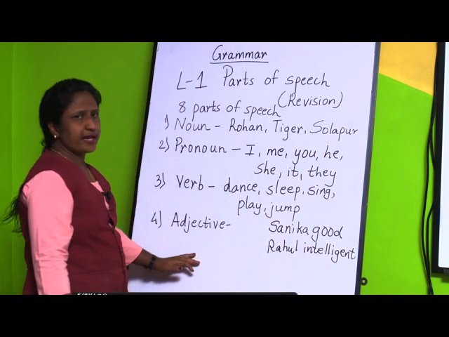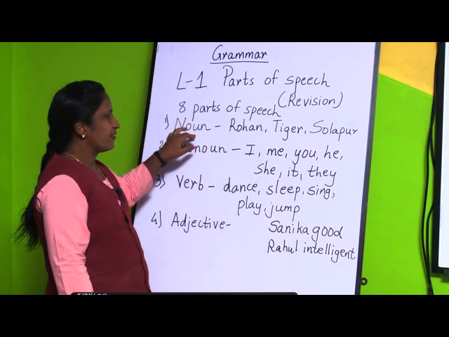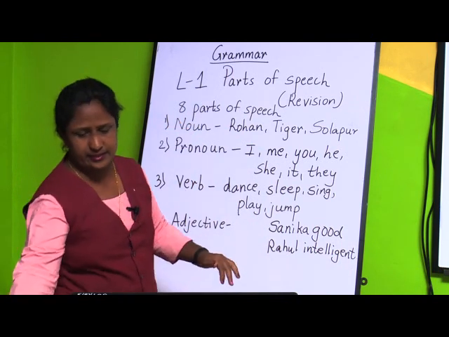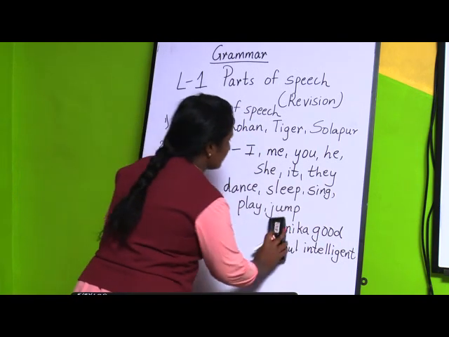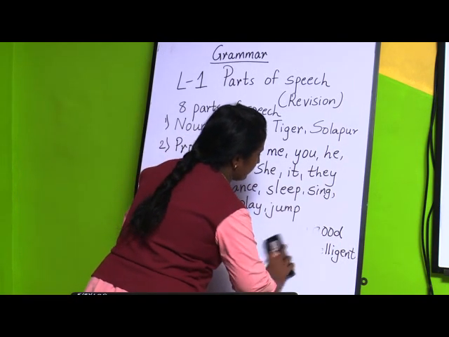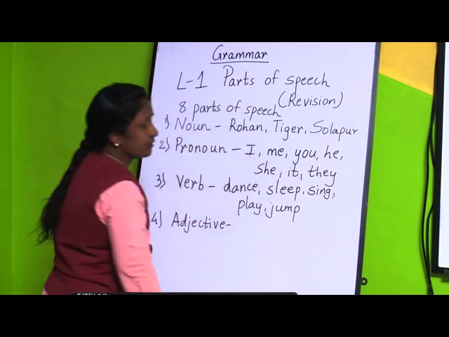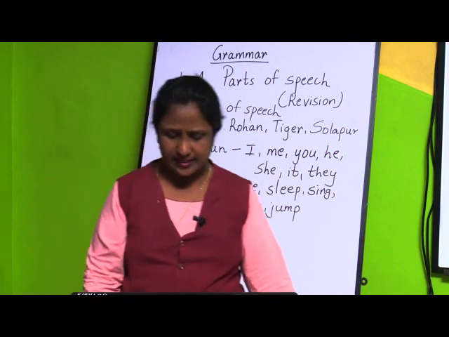When we describe something about a noun, when we tell something more about a noun, that is called an adjective. So, what is an adjective? When we tell something more about any noun, any person, place, animal, or anything, that is called an adjective.